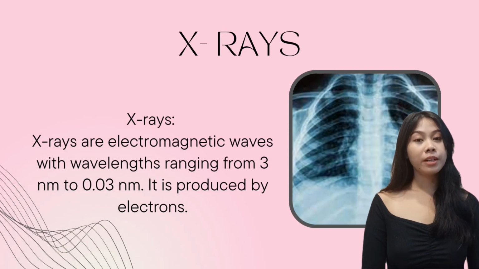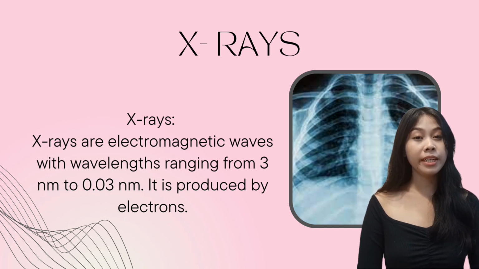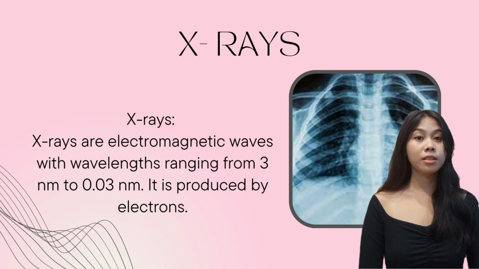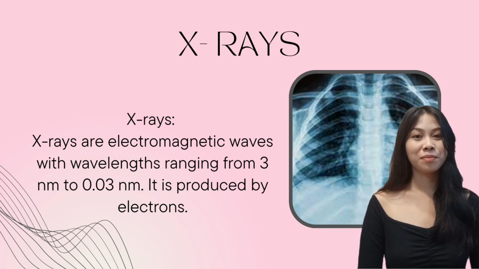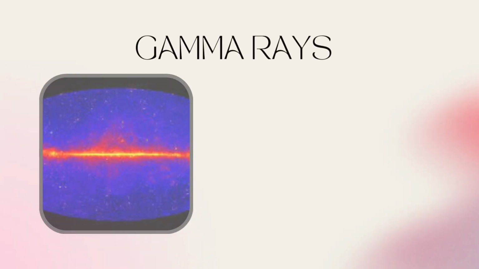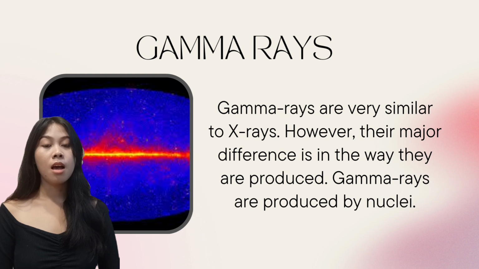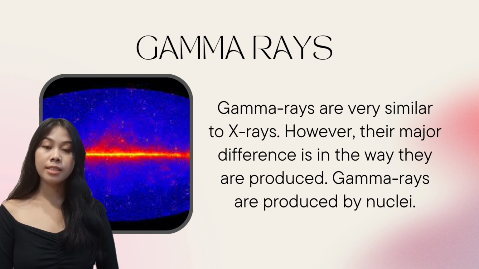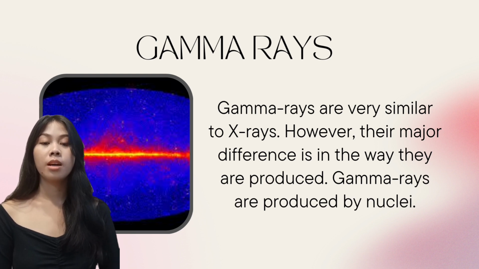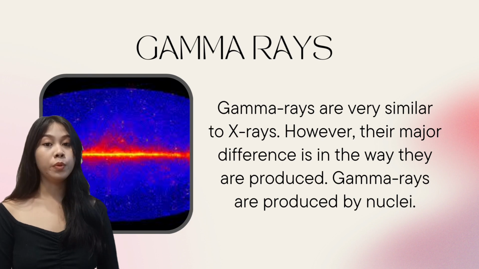X-rays. X-rays are electromagnetic waves with wavelengths ranging from 3 nanometer to 0.03 nanometer. It is produced by electrons. Gamma rays are very similar to X-rays. However, there are major differences in the way they are produced. Gamma rays are produced by nuclei.